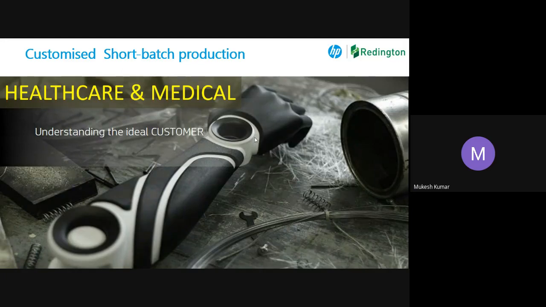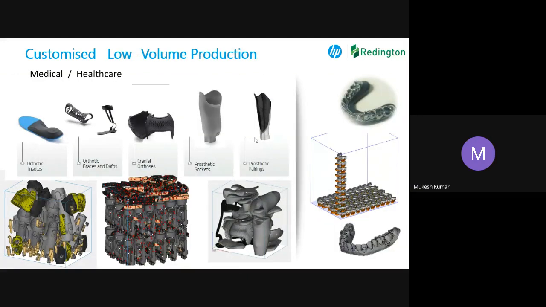Customization, basically in the healthcare industry. For example, I want to go into prosthetics. Every part is going to be unique, completely unique. We are doing a lot of projects with some of the companies in India for prosthetic applications. They are working for the Indian Army and other forces, where the people working at high altitude sometimes lose their limbs because of snow, because of fights, because of bullets or anything. In that case, it becomes very challenging for those soldiers to survive.